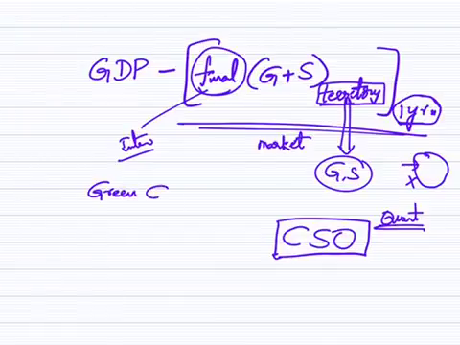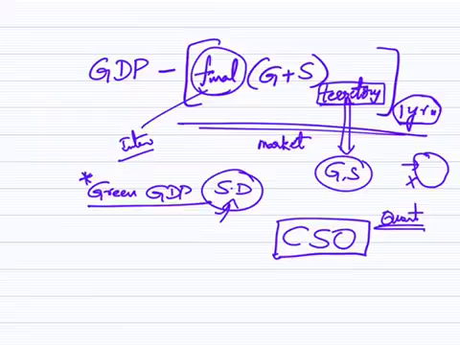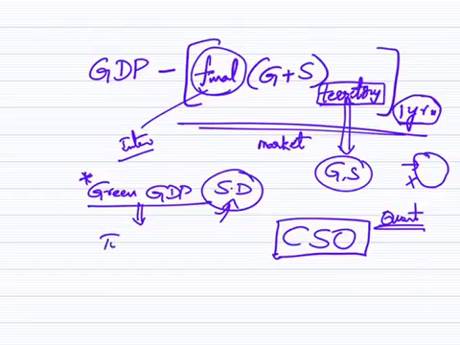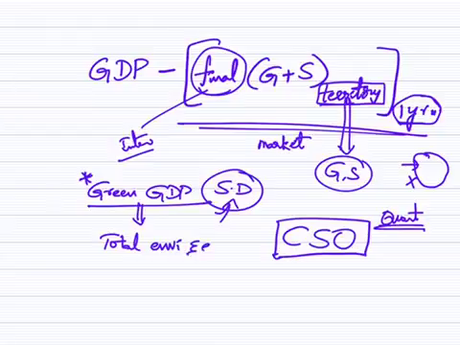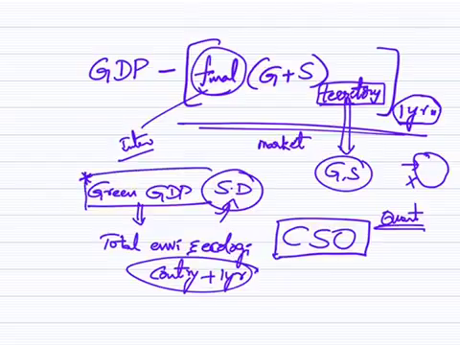Next, green GDP. This concept is very important with respect to our sustainable development. All the world countries are moving towards this momentum called sustainable development. Under this, green GDP is nothing but the total environmental or ecological value of a particular country or place within a particular year. This is calculated and that is considered green GDP.